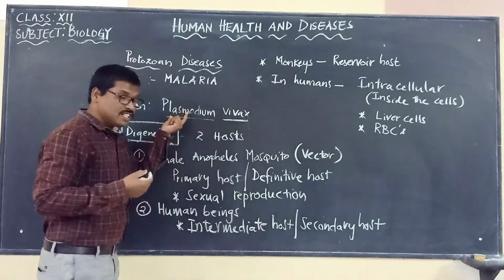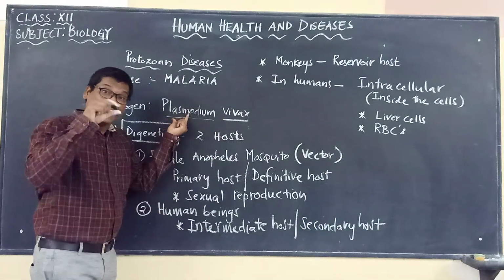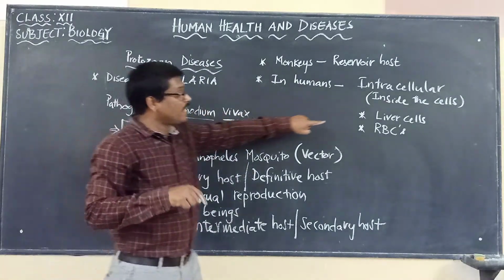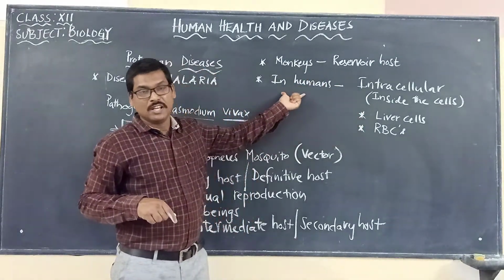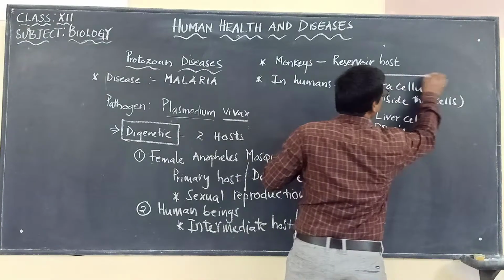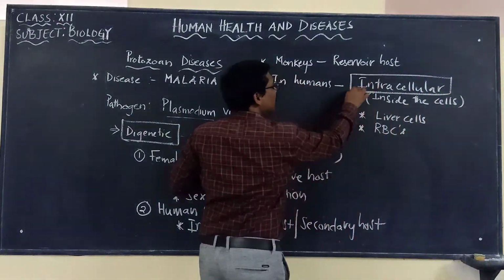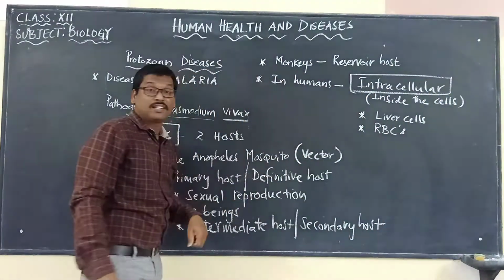So this Plasmodium vivax is attacking liver cells and RBCs present in human beings. That's why we use the word intracellular. In humans it is intracellular.